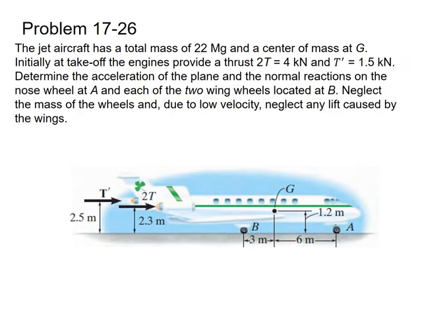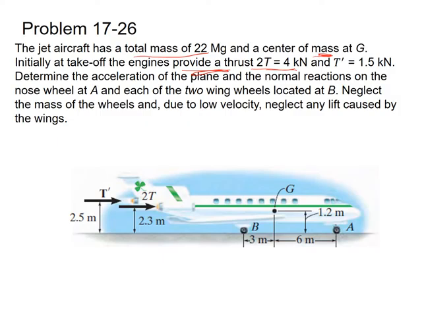Now this is another problem from your Hibbeler textbook, which is problem 17-26. The statement of the problem is: a jet aircraft has a total mass of 22 megagram, and the center of mass is at point G. Initially at takeoff, the engine provides a thrust 2T equal to 4 kilonewton and T prime equal to 1.5 kilonewton. So the values of 2T and T prime are given to us.